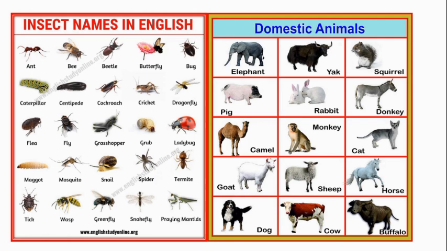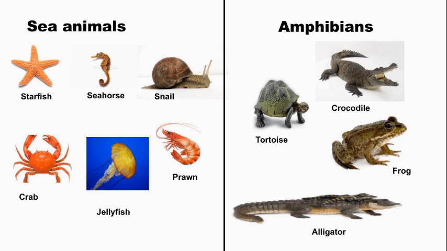For example, elephant, squirrel, yak, pig, rabbit, dog, cow. So how do they help us? The cow will give milk, isn't it? The sheep will give wool, and the buffalo gives milk, and the elephant we will use to carry big things in the forest, big trees, isn't it? The dog will guard our house. Yes, no? Okay. So next we will move on to sea animals.